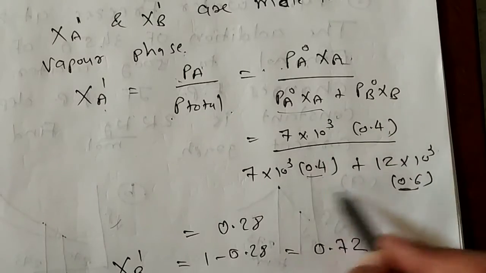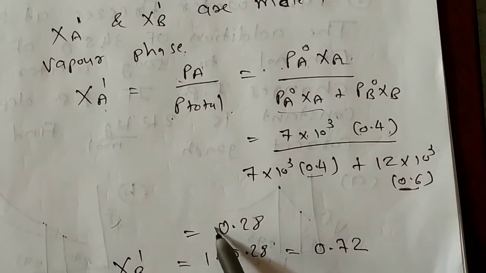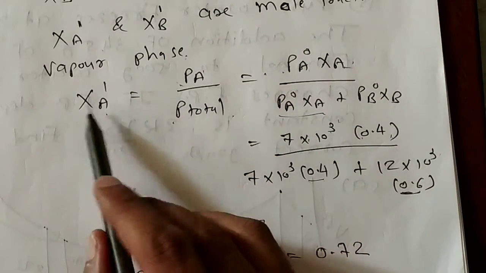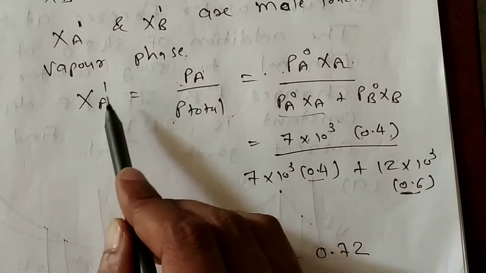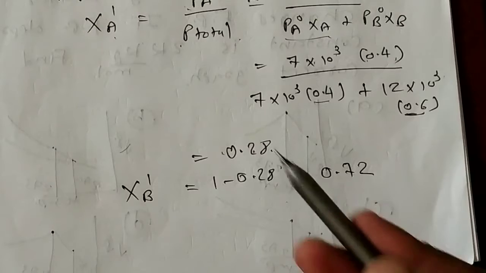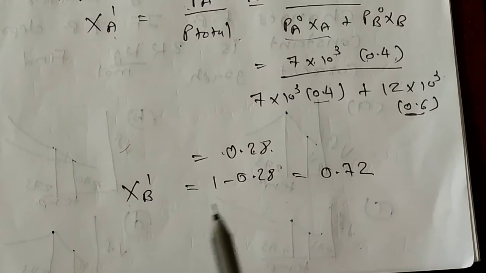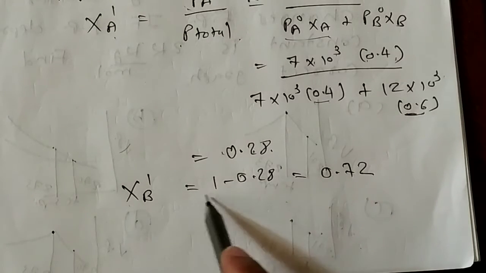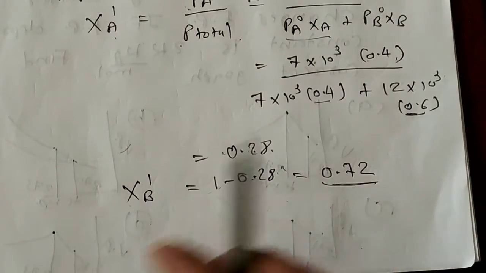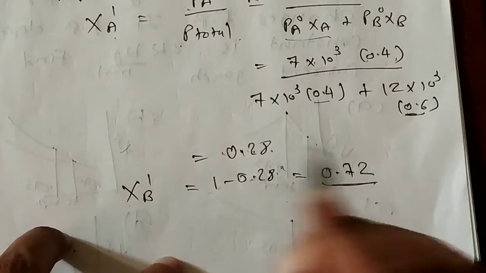So after this calculation you will get 0.28, that is XA dash, means mole fraction of A in vapor phase. Now what is XB dash? So mole fraction of B in vapor phase, it is 1 minus 0.28, you will get 0.72. So these are your answer.